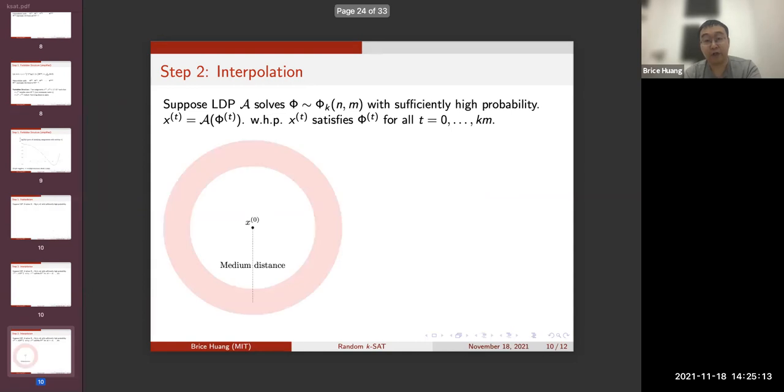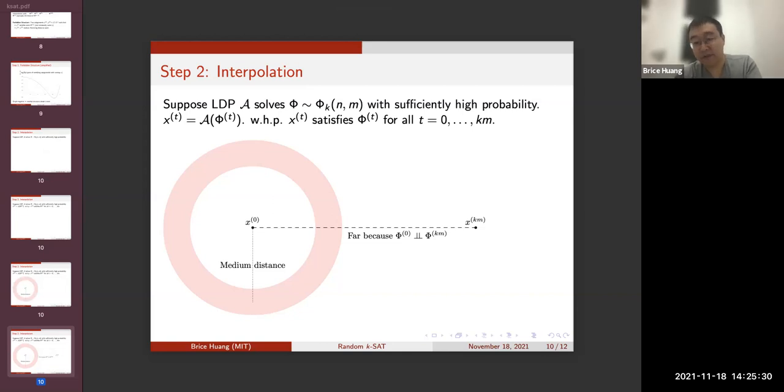And in this cartoon, I've drawn the first k-sat assignment, x0, and I've drawn a red moat of assignments at medium Hamming distance from x0. I've also drawn the last assignment, and this will be far from the first one because the corresponding k-sat formulas are truly independent, and independent k-sat formulas don't have satisfying assignments that are too close.